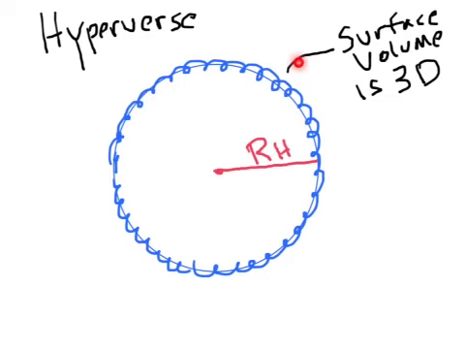The surface, again, is our 3D universe. The radius that we measure is the radius of the hyperverse. And we know the energy of it. So there's no question the radius and the energy are connected. This is the radius for this particular energy. But in the case of our geometric mean counterparts, this is not true. So let's now take a look at what brings us to the conclusion that they are different entities.